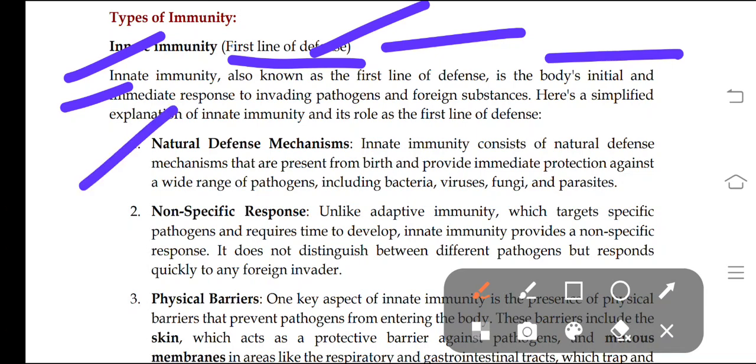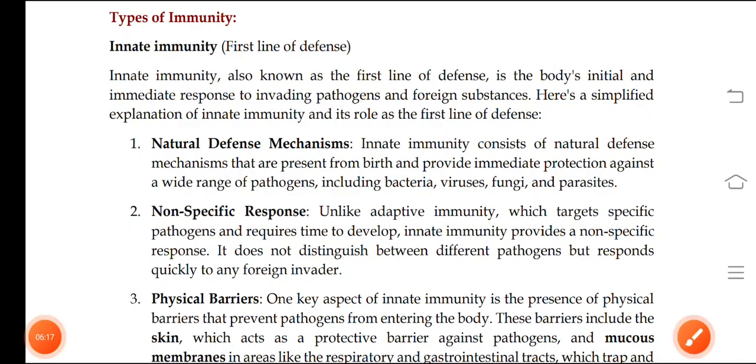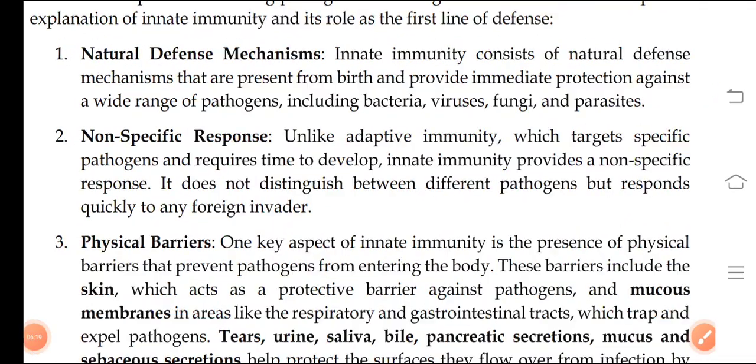So the first one is natural defense mechanism, non-specific and physical barriers. This innate immunity acts as a natural defense mechanism, meaning it is present by birth. Innate immunity is the immunity which is present by birth, and it also gives protection against various pathogens including bacteria, virus, fungi and parasites.